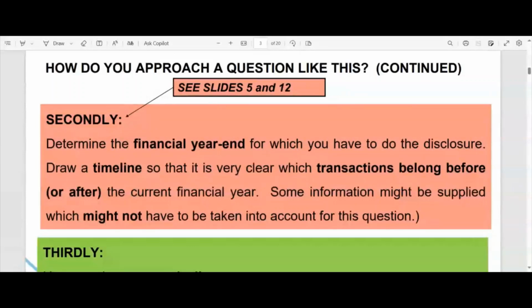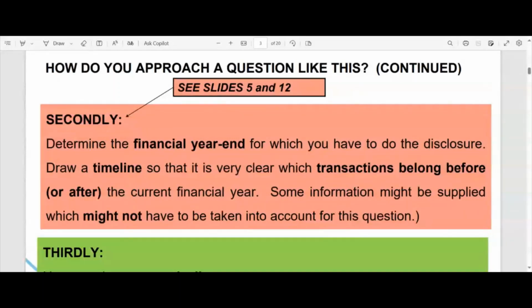So, ladies and gentlemen, the financial year end is crucial to know. If I can just mention that last topic about foreign exchange, we'll see when we get there. We also have to go and see if we've got any assets or liabilities that are denominated in a foreign currency, and then we've got to convert them to our reporting currency. So there are all sorts of events and processes that take place before you can draw up your financial statements,